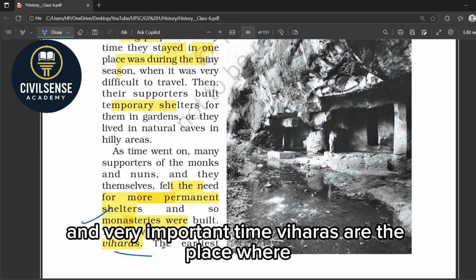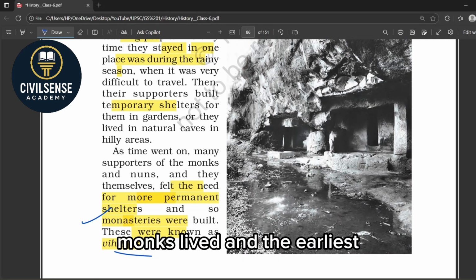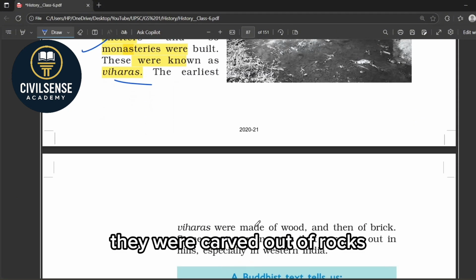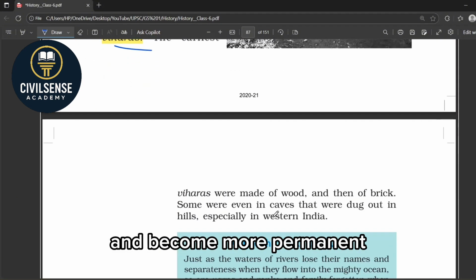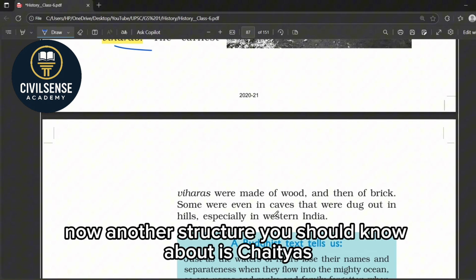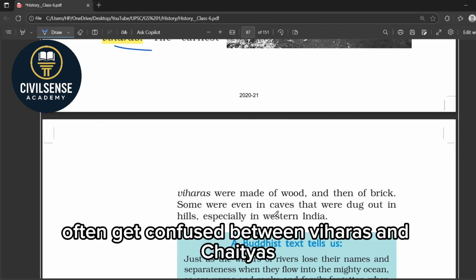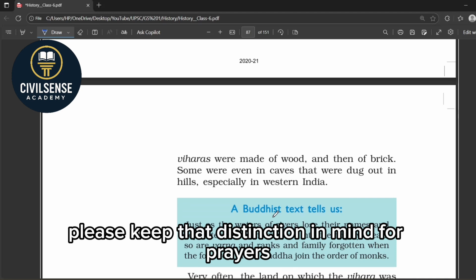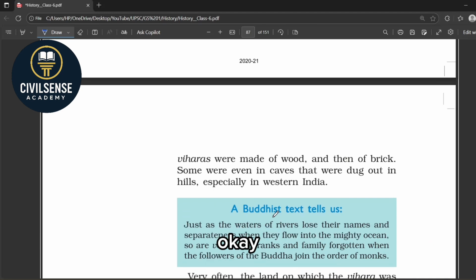And a very important term, viharas are the place where monks lived. And the earliest viharas were made of wood and bricks. Okay, later they were carved out of rocks and became more permanent. Now another structure you should know about is chaityas, and students often get confused between viharas and chaityas. Vihara means residence of monks and chaitya is a prayer hall, often with a stupa inside. So please keep that distinction in mind for prelims.